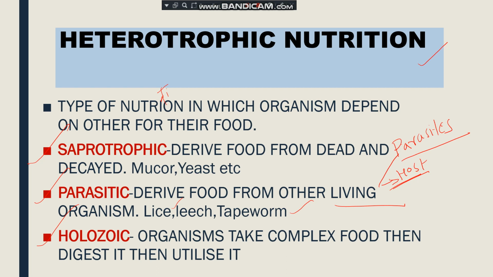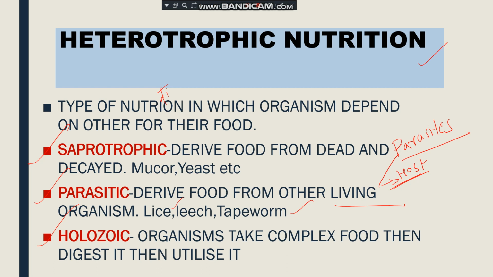Clear, students? Now the next is holozoic nutrition. Holozoic nutrition is also one type of heterotrophic nutrition in which organisms take complex food, means they intake the complex food substance, then they digest it and then utilize it. Not like the saprotrophs and parasites, they cannot derive the food directly.